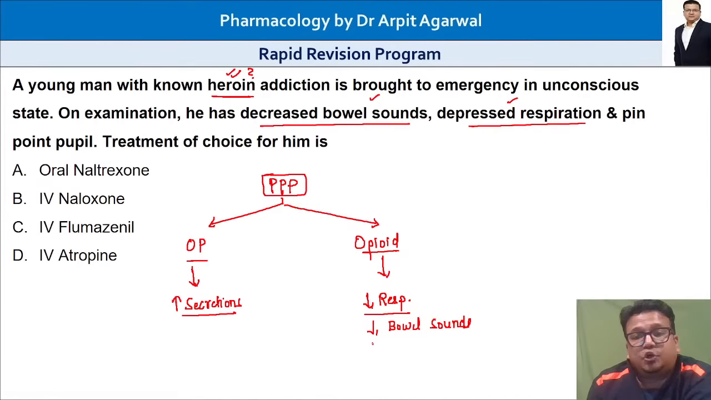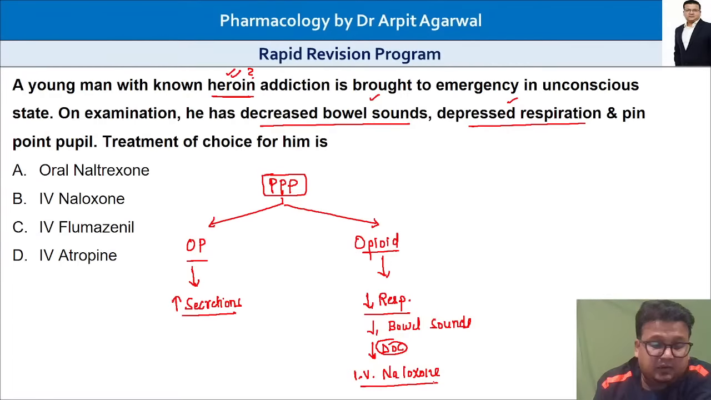And the drug of choice, my friends, in this is a mu receptor antagonist, IV naloxone. That is the answer. And if it were a case of organophosphorus poisoning, then IV atropine would have been the answer.